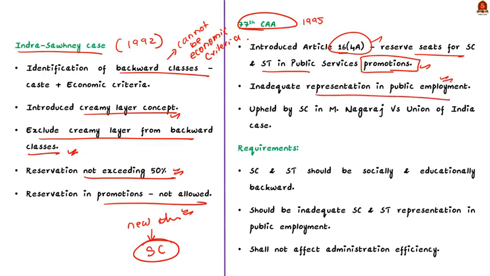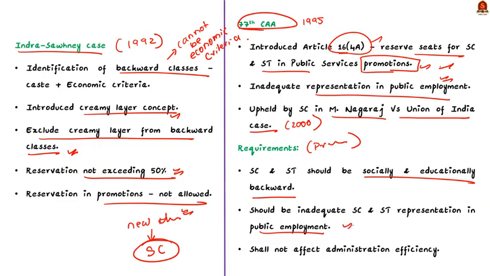And this amendment was upheld by the Supreme Court in the M. Nagaraj vs. Union of India case in the year 2006. And in this judgment, the Supreme Court laid out 3 requirements for the provision of reservation in promotion. Firstly, the scheduled caste and the scheduled tribe should be socially and educationally backward. Secondly, there should be inadequate representation of scheduled caste and scheduled tribe in public employment. And thirdly, it shall not affect the efficiency in the administration. Only after considering all these requirements, reservation in promotion can be done. Okay. This is regarding M. Nagaraj vs. Union of India case 2006.